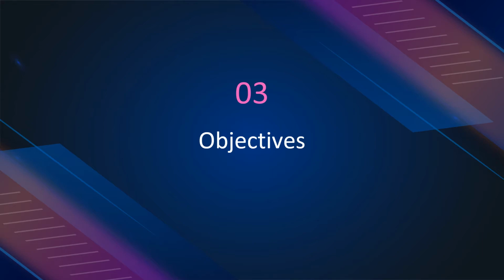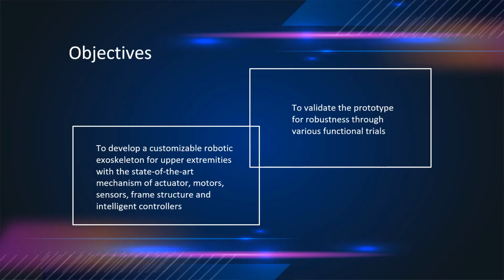Previously, we have seen the problem statement, where I addressed that rehabilitation robots are limited in our country and still preliminary in terms of interactive control. Now for the objectives. The objective of this project is to develop an exoskeleton for upper extremities with the state-of-the-art mechanism of all the important components such as actuators, motors, sensors and more. Another objective of this project is to validate the prototype for robustness through multiple functional trials.